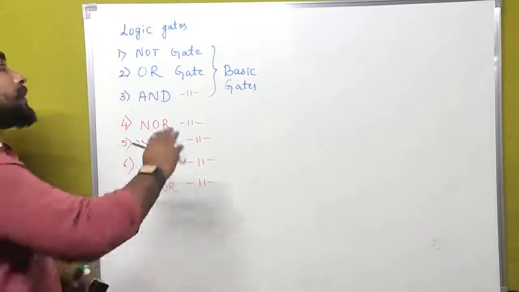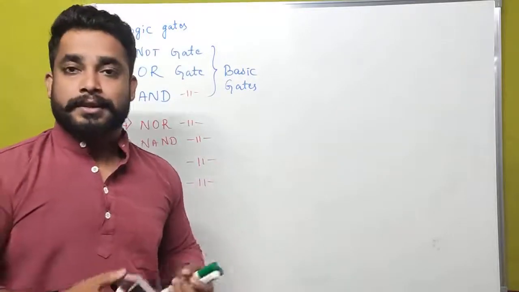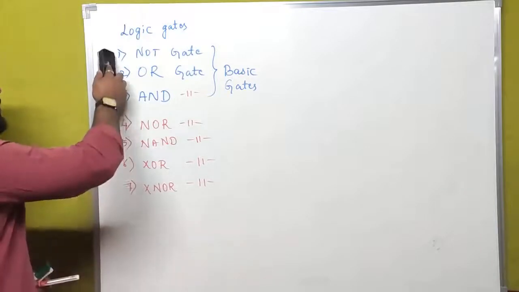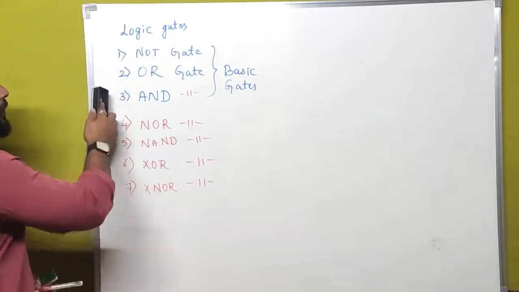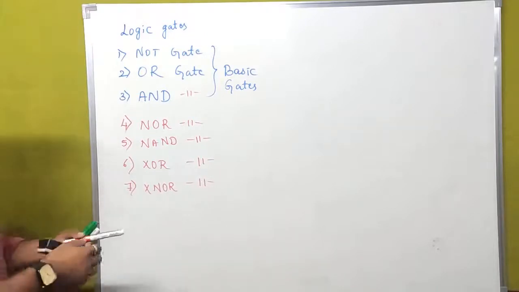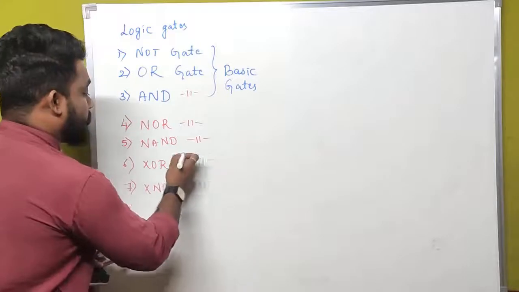Using these gates we construct integrated circuits, ICs, and similar material. First, let us see what is the meaning of the basic gates, and then let us go to the NOR gate and NAND gate. In your syllabus, we don't have the XOR gate and XNOR gate.